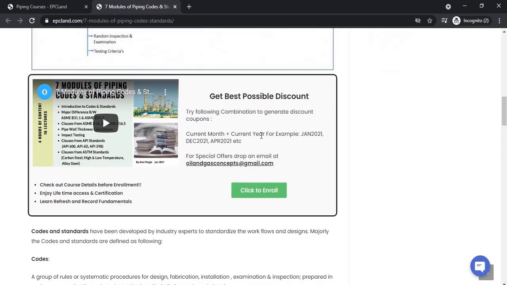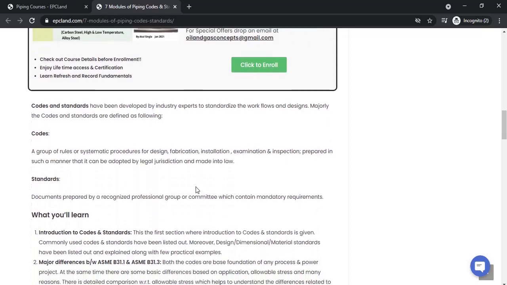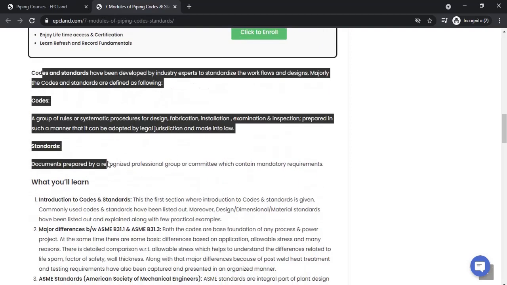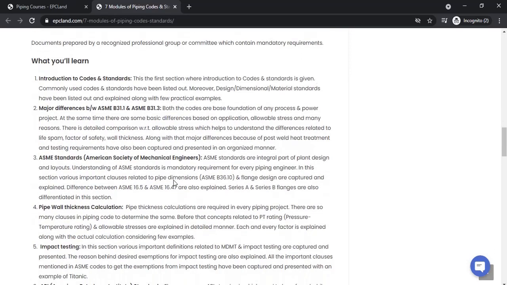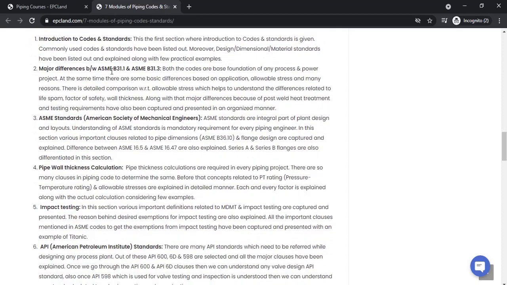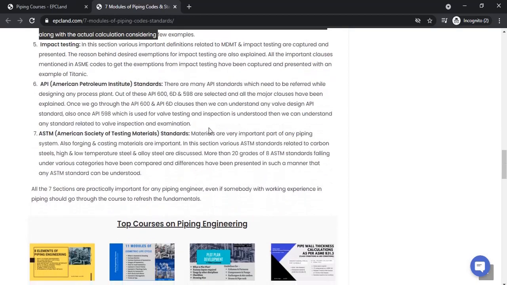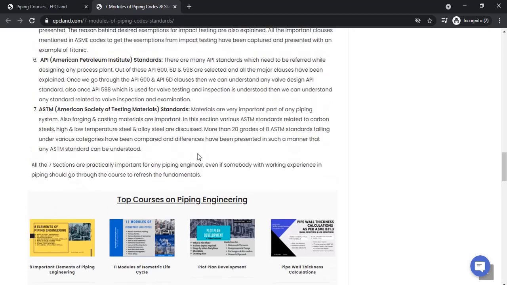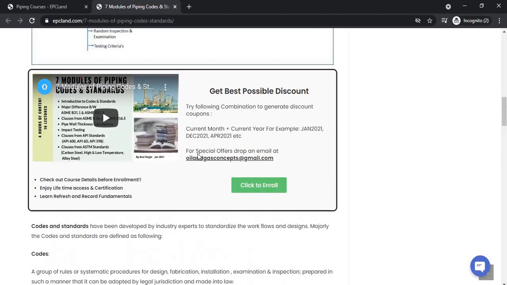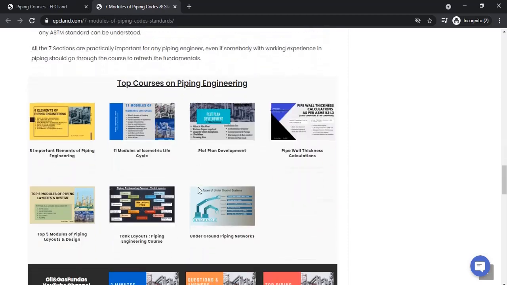Then if you want to listen to the complete details of this course, you can click on this. Again, you can create your own coupons, and once you click on this link you can enroll. Once you go through all the content, here again we have mentioned whatever things we have covered in this course, so you can look into the complete details. Then once you decide this is useful, you can click here, go to the enrollment page, and enroll.